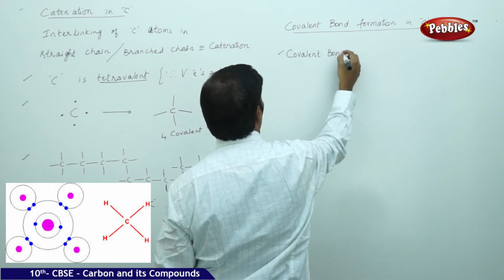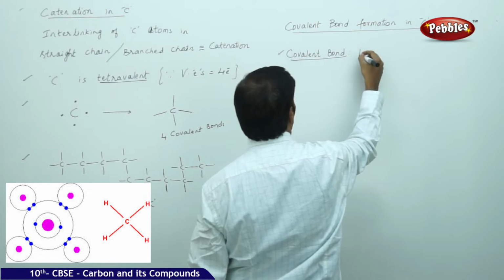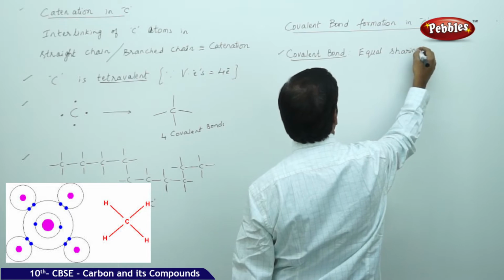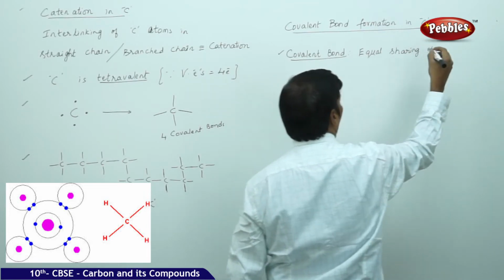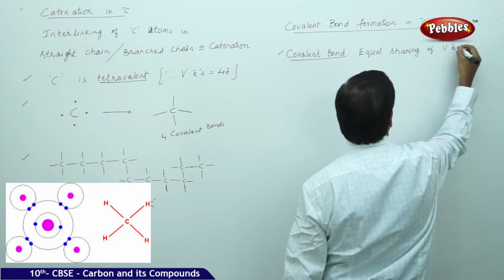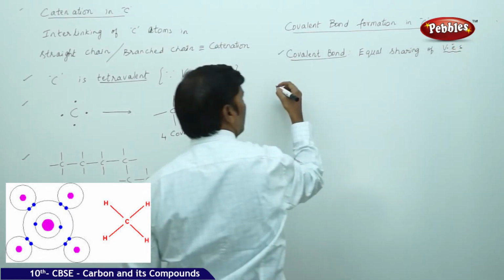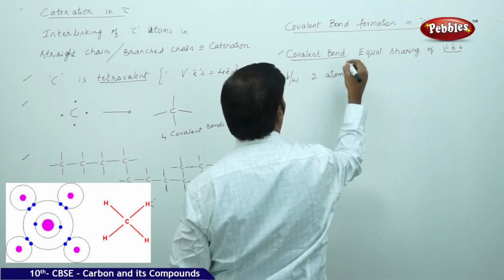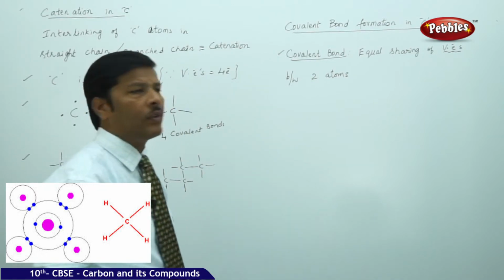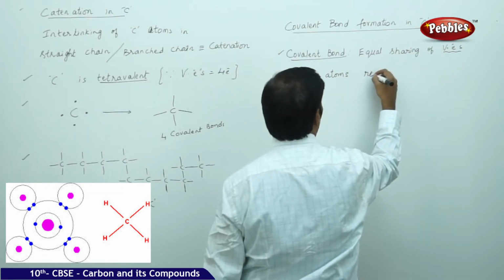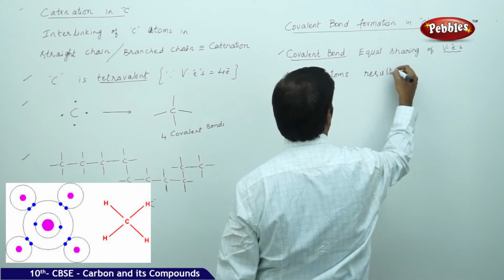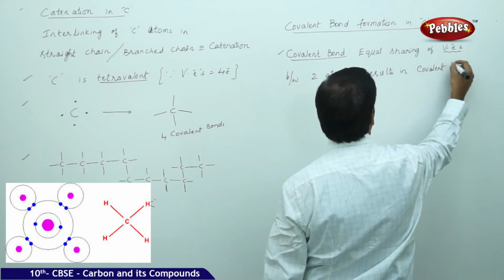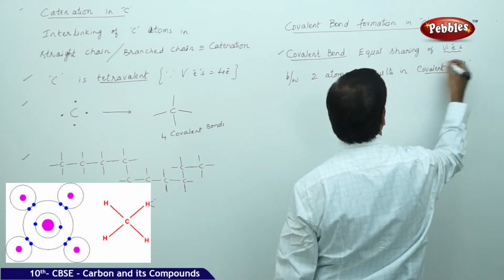Equal sharing of valence electrons between two atoms results in a covalent bond.